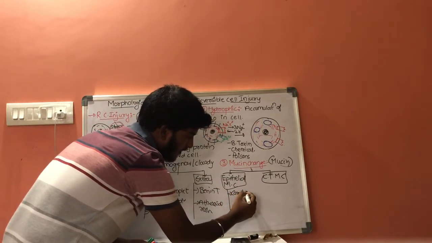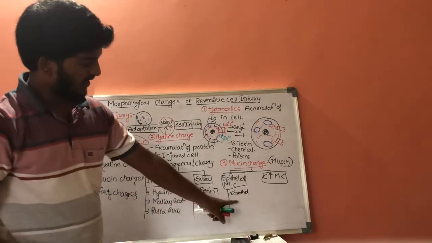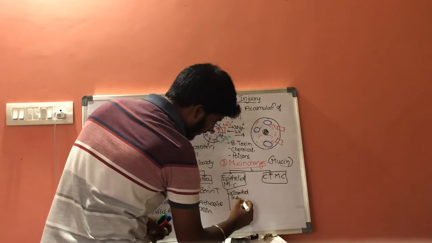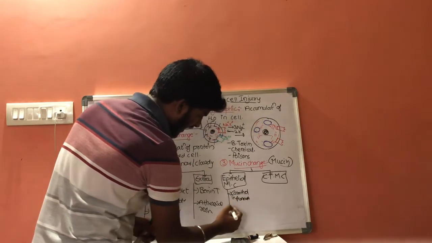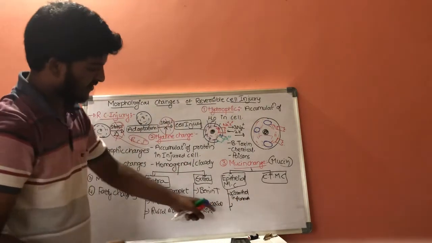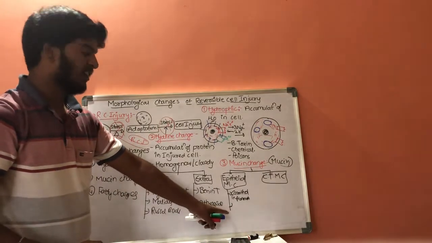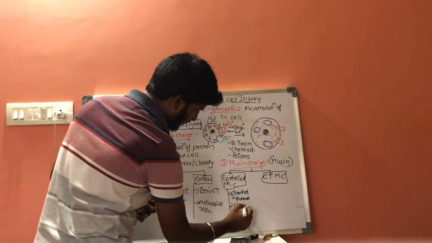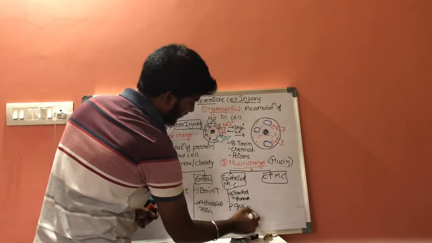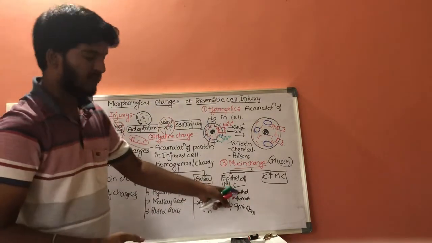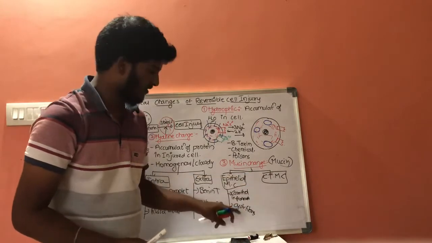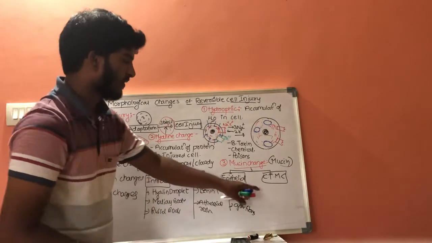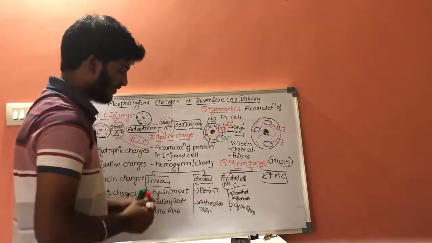catarrhal inflammations, that is a type of inflammation. And next one, it includes cystic fibrosis. Epithelial mucin change includes catarrhal inflammations and cystic fibrosis, whereas connective tissue mucin changes include